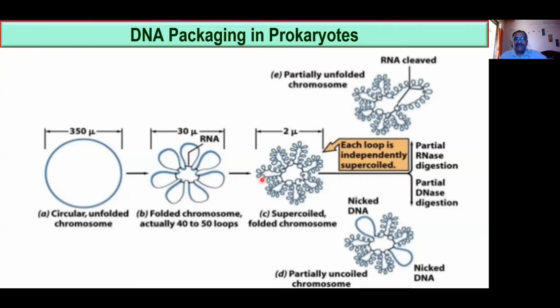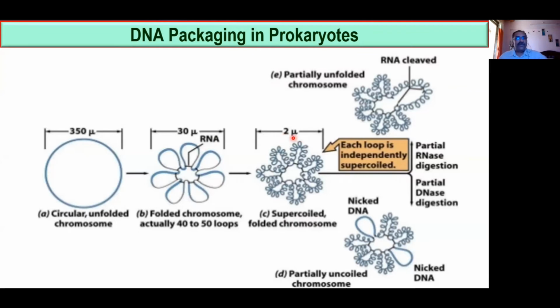Look here, this loop was supercoiled again. And this is called supercoiled folded DNA. So when each loop got folded again, each loop again supercoiled, the size reduced from 30 to 2 mu.